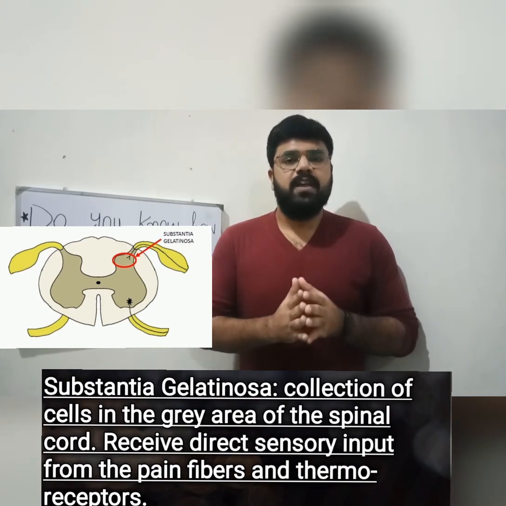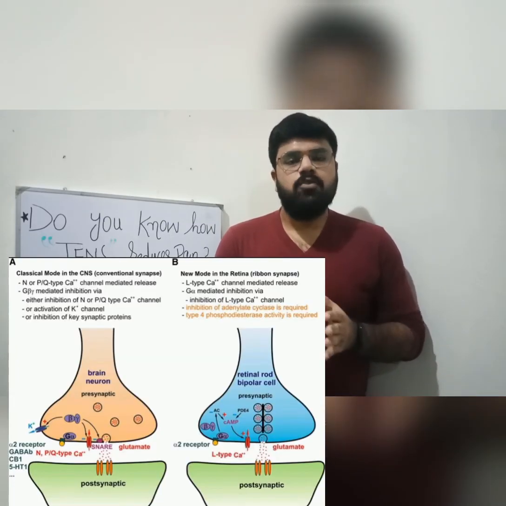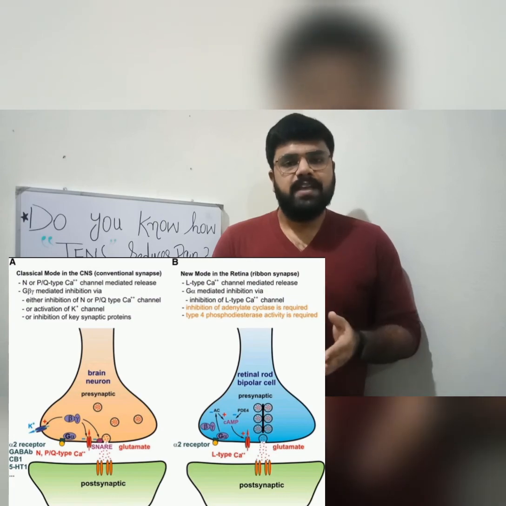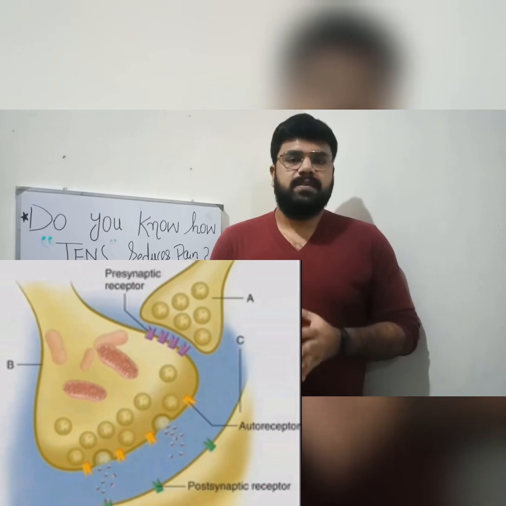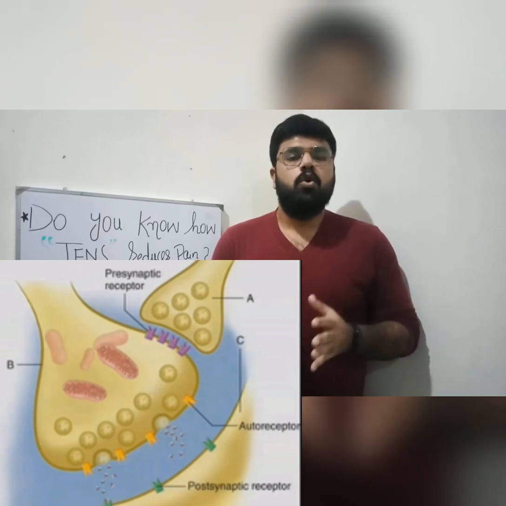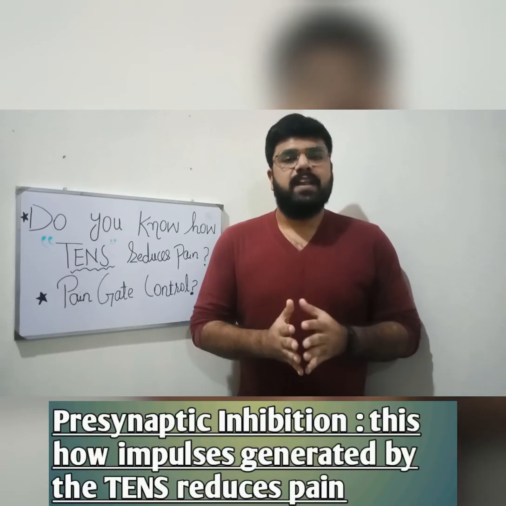And this inhibitory effect prevents the second order neuron from carrying the information of the sensations of pain to the higher brain centers. This whole phenomenon is known as presynaptic inhibition.